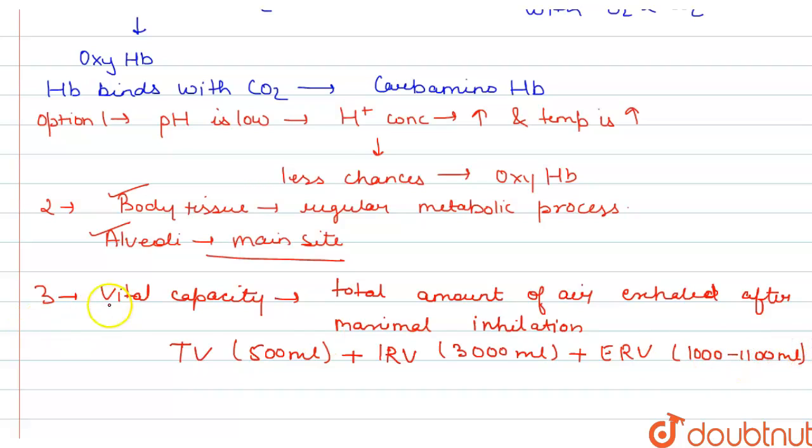Now when we add these three values, we get our vital capacity, which should be about 4800 ml.